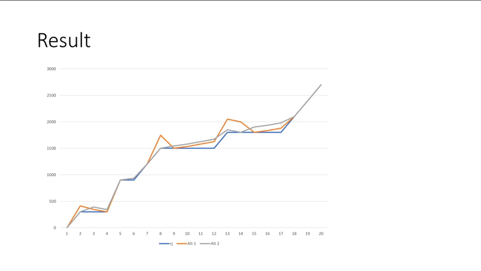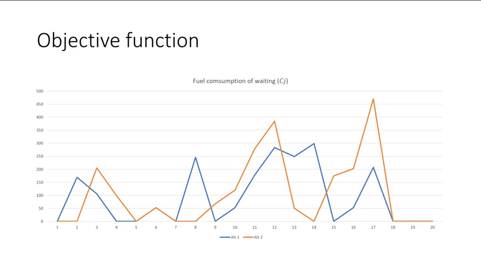So for the objective function, we compare the fuel consumption for the time to assign the aircraft for alternative 1 or alternative 2, and we have this data, and the total cost of alternative 2 is greater than alternative 1.